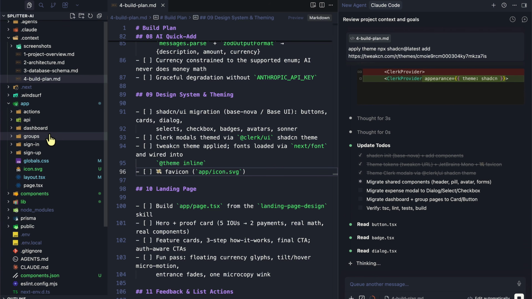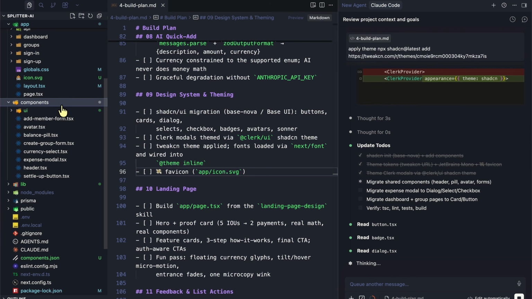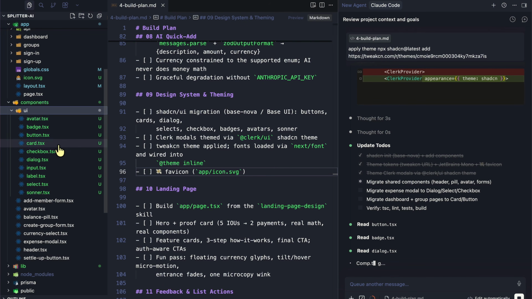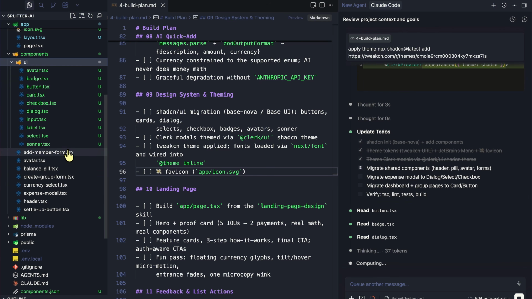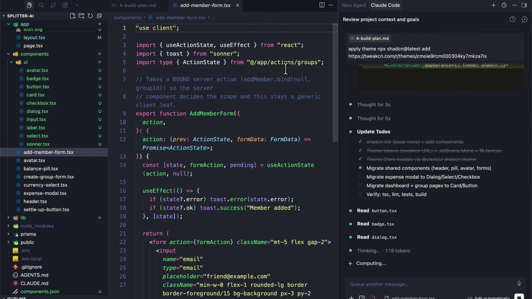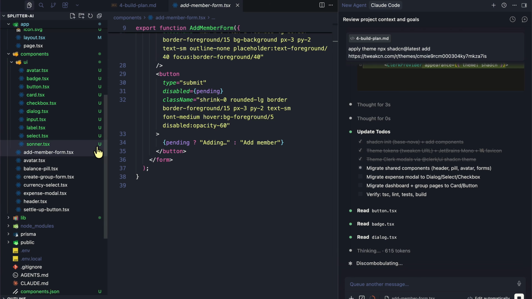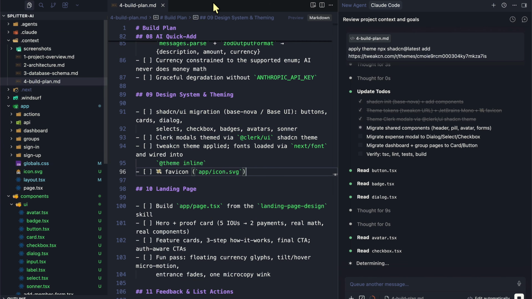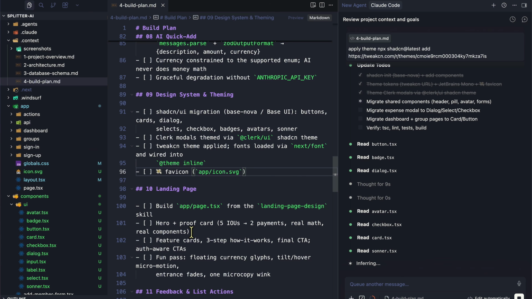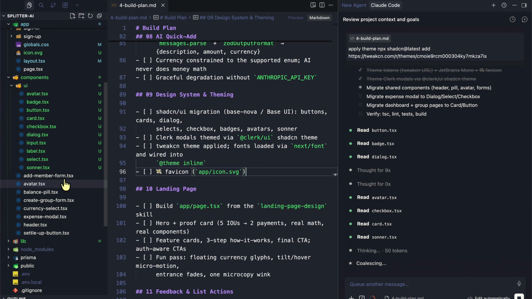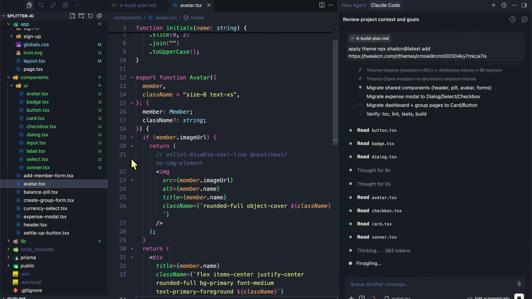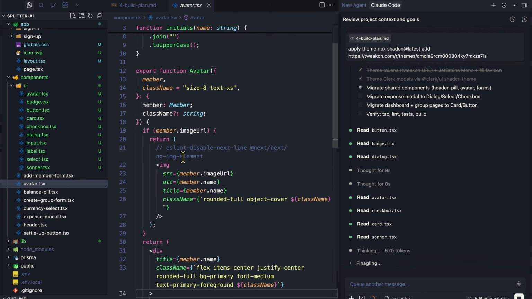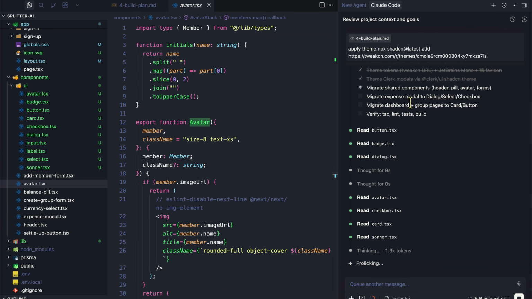Perfect. And if you take a look at components, this is what it has done. There's now a UI folder with all these different components, and it's just a matter of using them. So we won't need a lot of the components that we added by default. We could just simply use the shadcn UI components here. So we have avatar, and this should basically be replaced with shadcn avatar. That's what it's doing now.